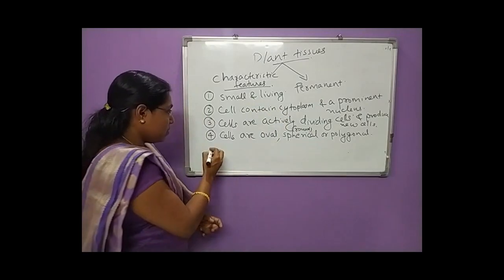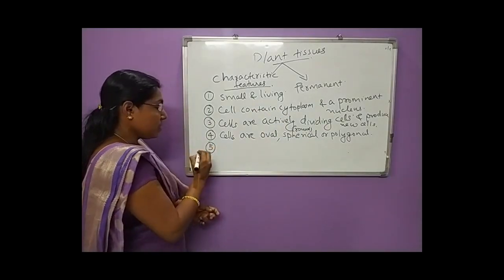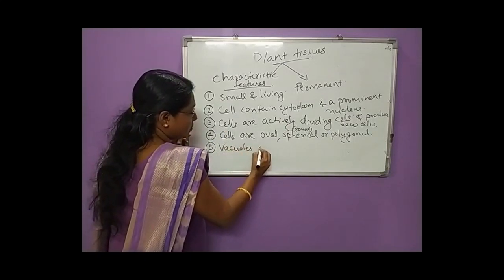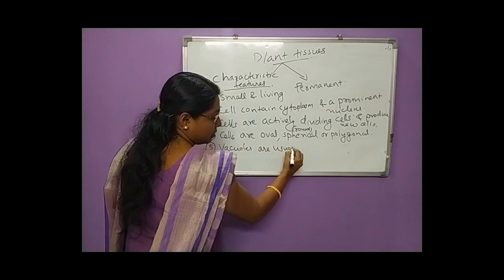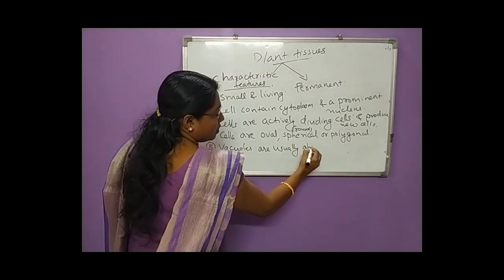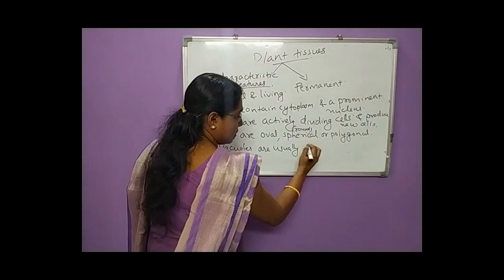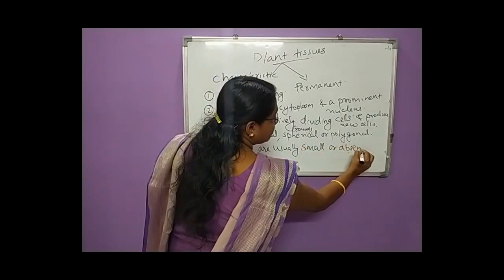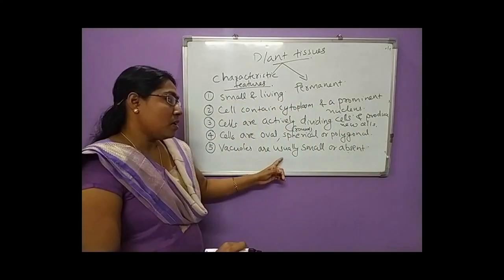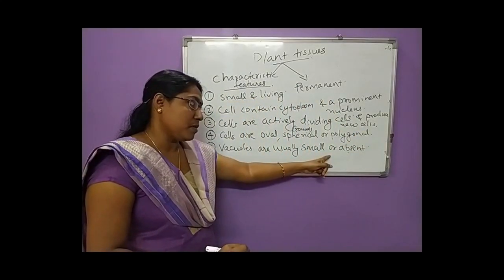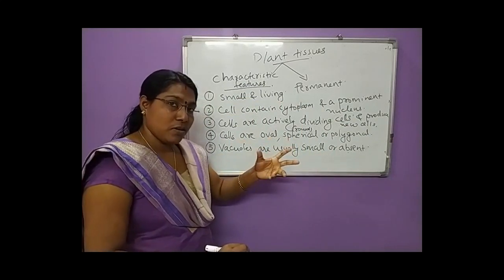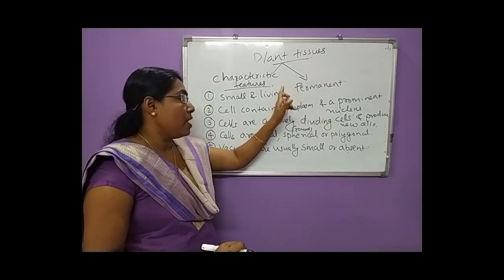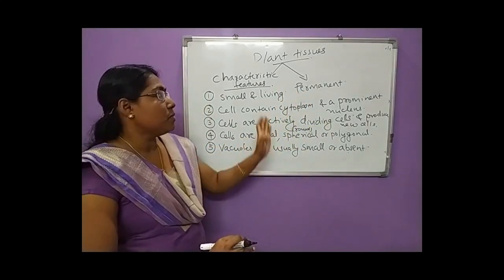Then the fifth feature is that the vacuoles are usually small or absent. The vacuoles are usually small or absent. If present, they are very small, or otherwise absent in the case of meristematic tissues. That is the fifth feature of meristematic tissues.